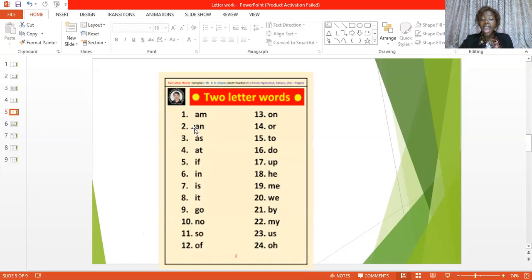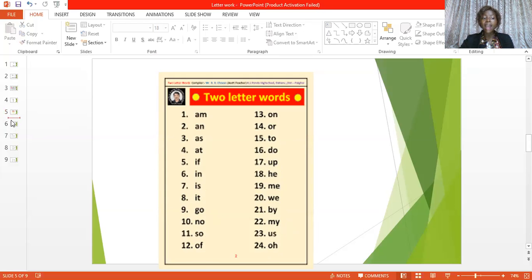Arm, and, as, at, is, G-O, go. N-O, no. So, off, on, so, do, up, he, me, we, by, my, us, oh.